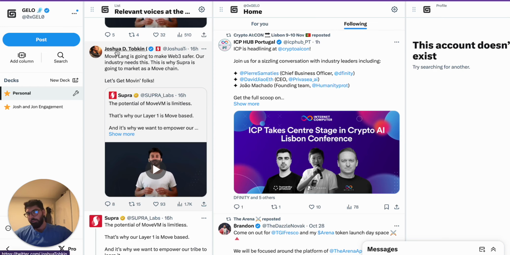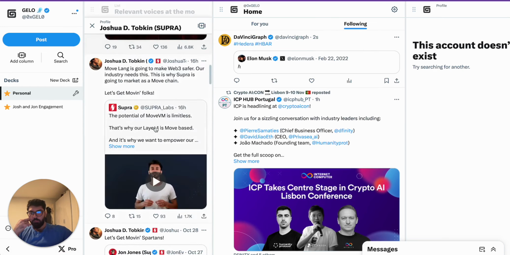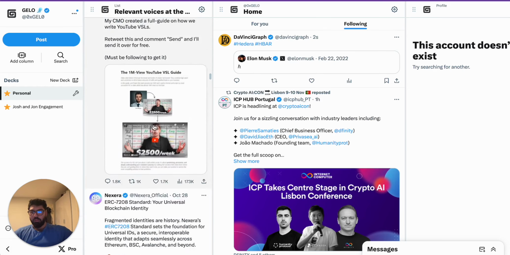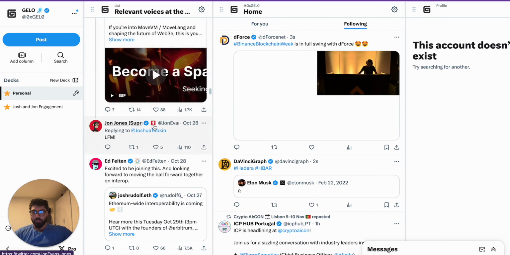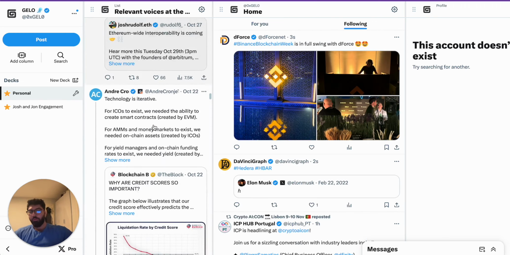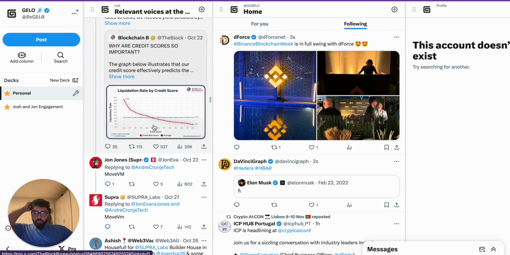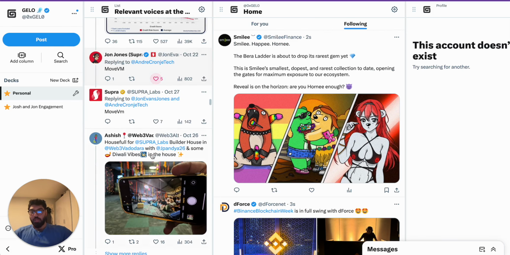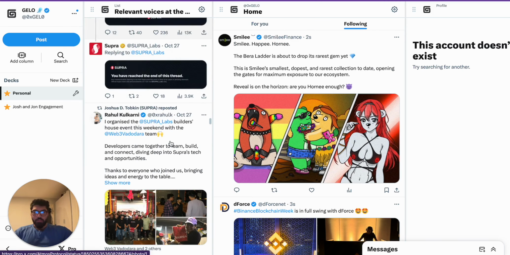So if we click here, we can see Josh from Supra. His profile is right there. We can see all his tweets. We can engage with his tweets really easily. And we can also see where they're replying, who they're engaging with. Now, instead of having to scroll through all the different feeds, we can easily see where people are engaging and join the conversation as and when. So I could come here and just type in Move VM or whatever it might be.